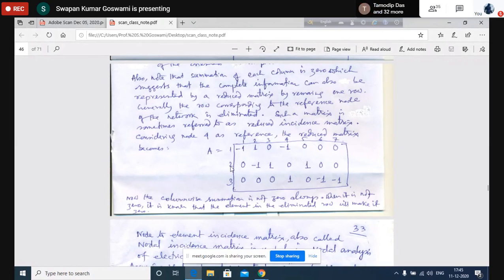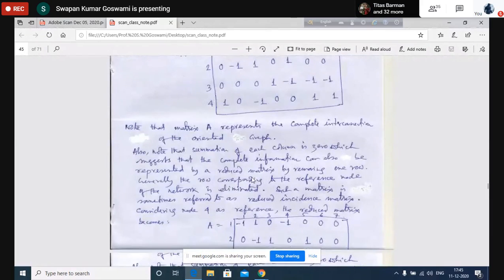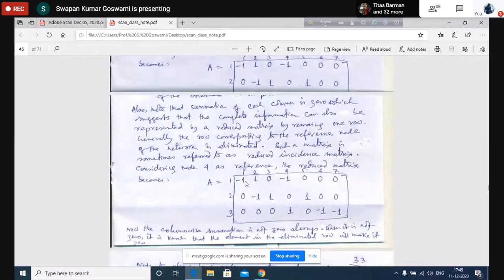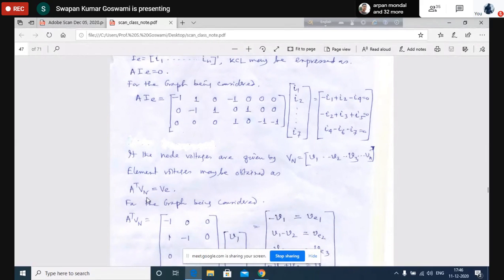Now you match this matrix with the graph, then it will be better for further discussion on the application of this matrix A. We shall show how Kirchhoff's current law you can write with the help of this matrix, and how you can write an equation to associate nodal variables with the element variable.